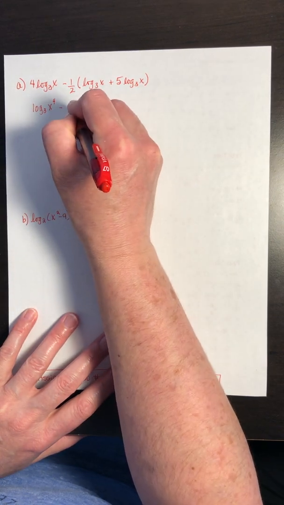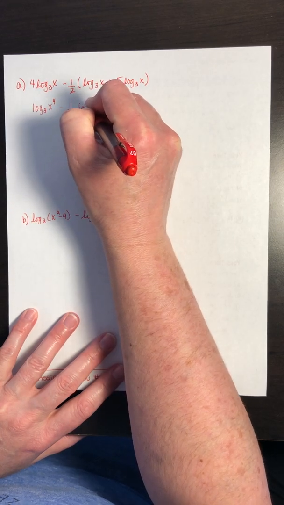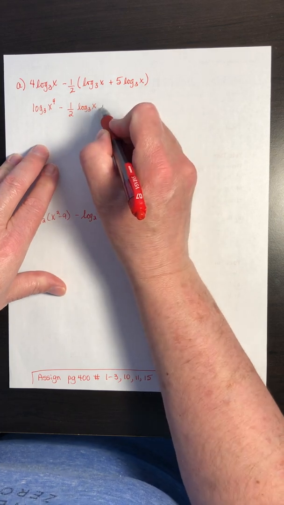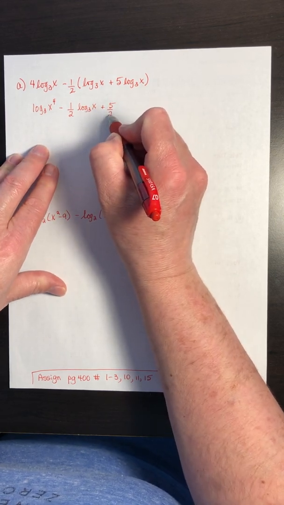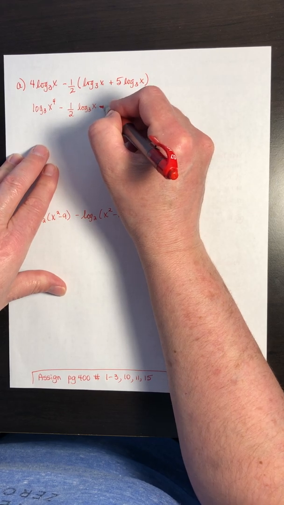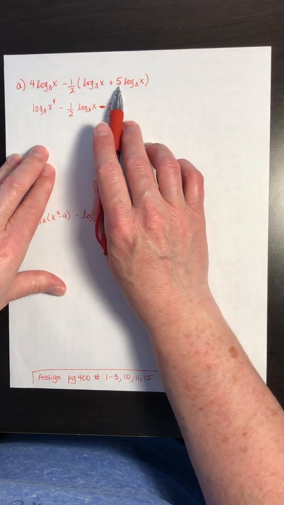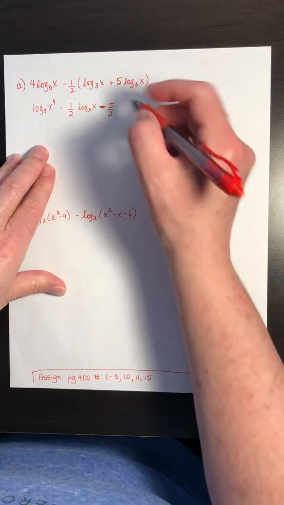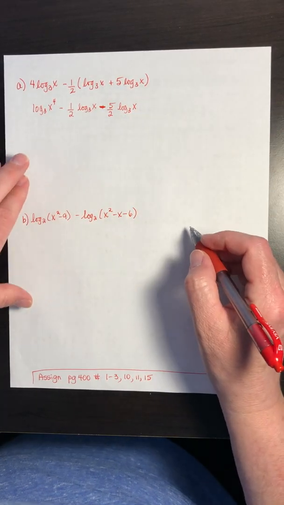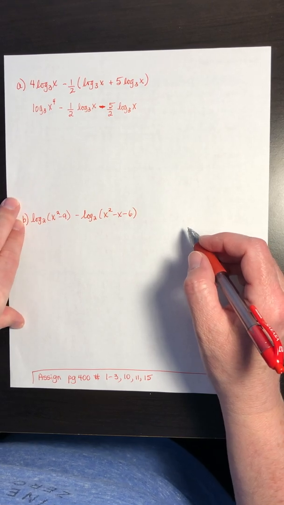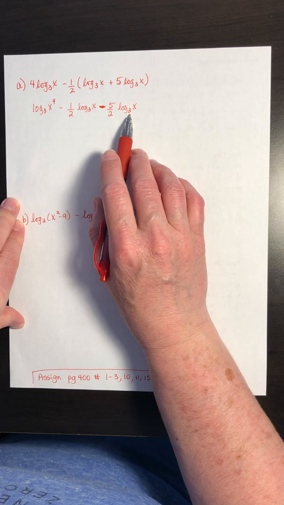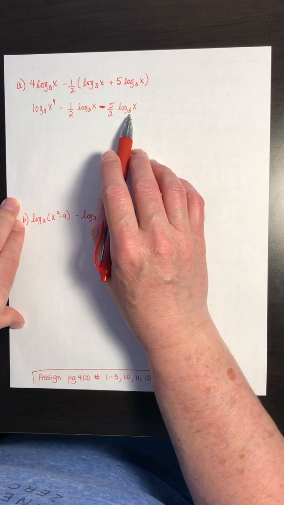So what I feel I need to do first is distribute that half to both terms. Oh, that should be a minus sign now. The half being multiplied to the 5, negative 5 halves. And we have that 5 halves being multiplied to log of x in base 3. All the same bases, which is really important for using those laws of logs.